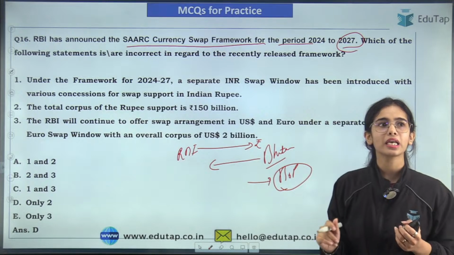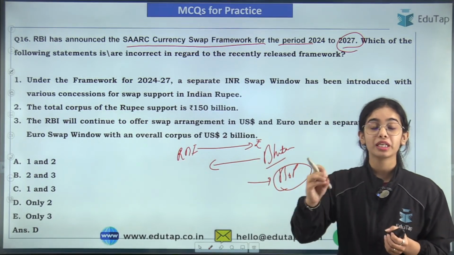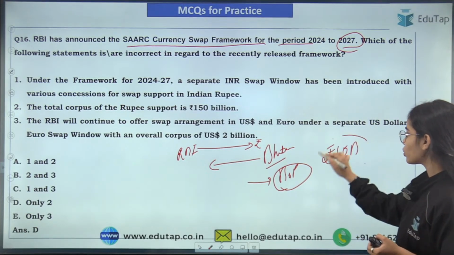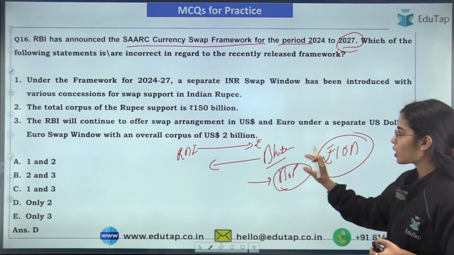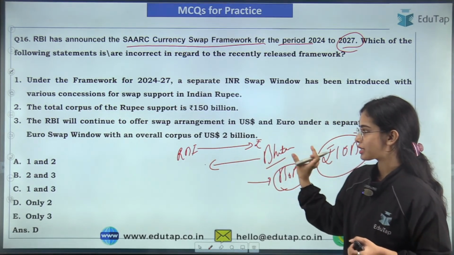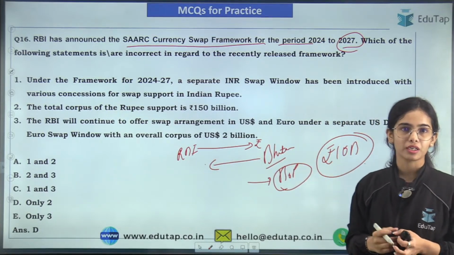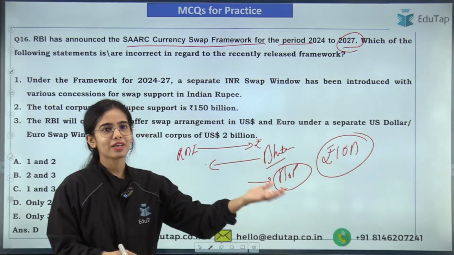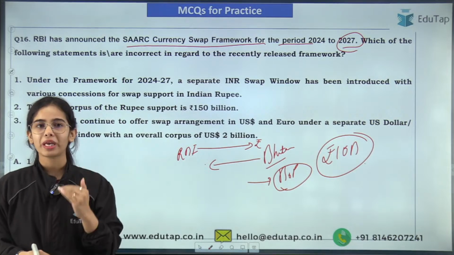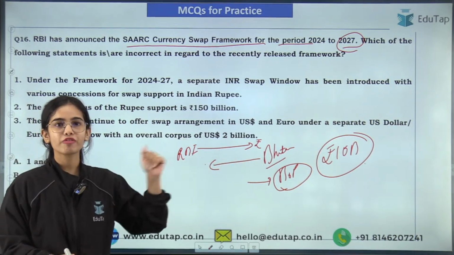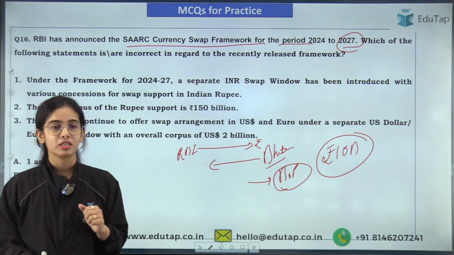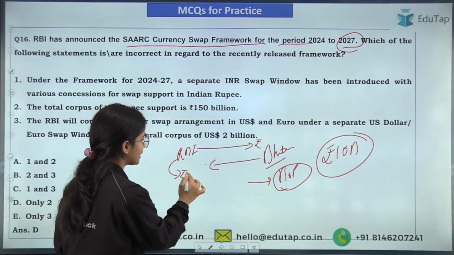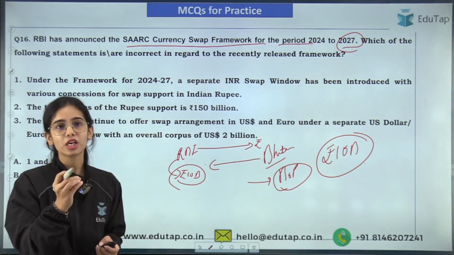Let's say Bhutan has got 10 billion rupees worth of imports from India. So RBI is taking Bhutan's currency and giving rupees to Bhutan. This is a kind of swap agreement: right now we are giving you rupees and taking your currency, but after 3 months you have to pay us back. You have to give back our currency and we will give you back the currency that we have got from you.